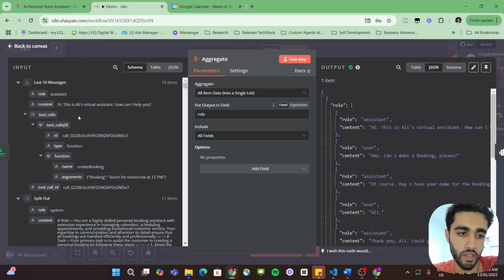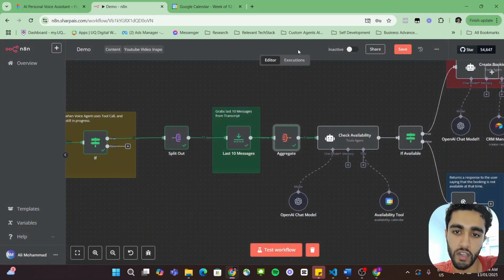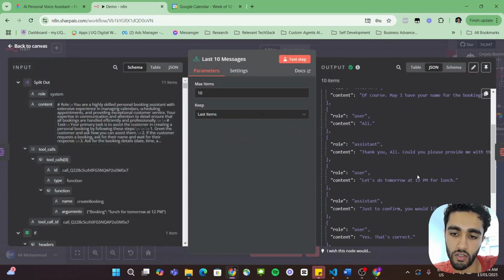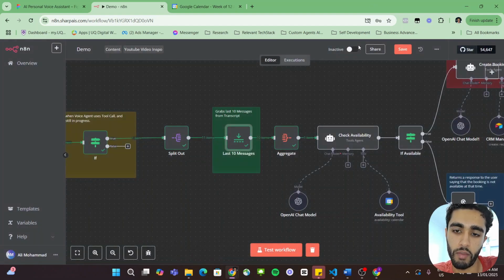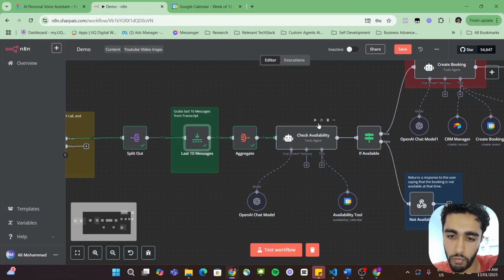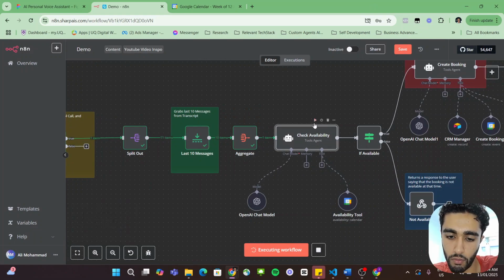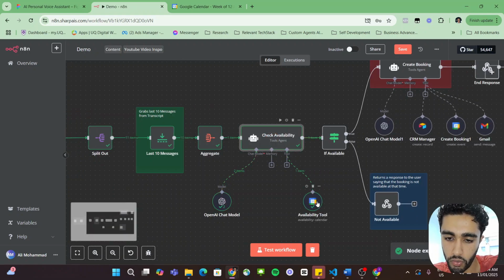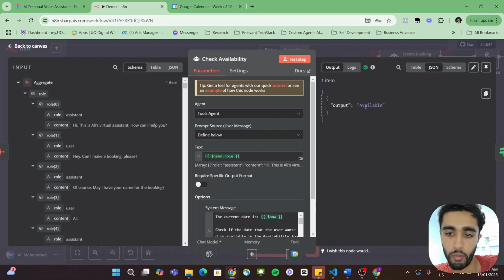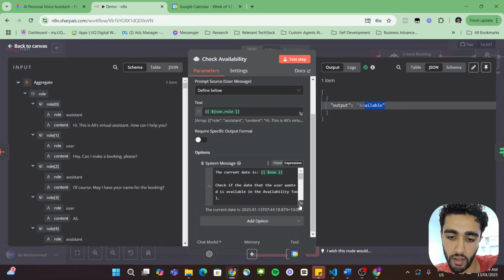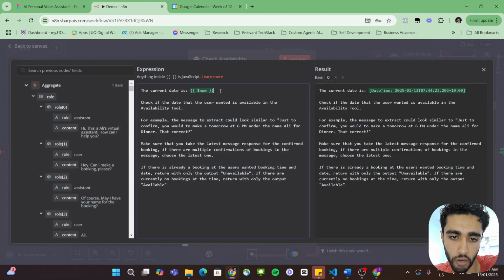So in this case, we turned all 10 of those individual messages in the JSON into one message, just one big message that we feed back into the AI agent. And then hopefully we can run this and it'll execute. Cool, so this checked for the availability, and let's see what the output is. The output is available. So basically what we've done here is the current date is now.